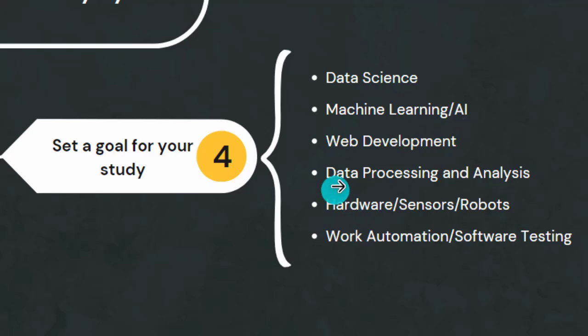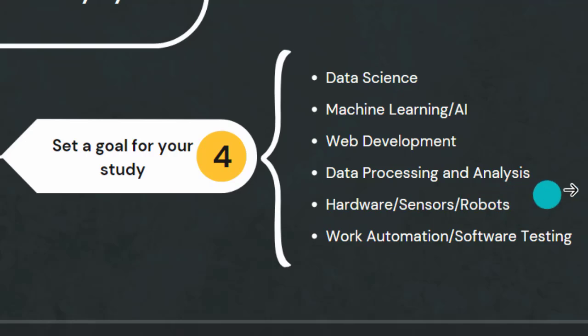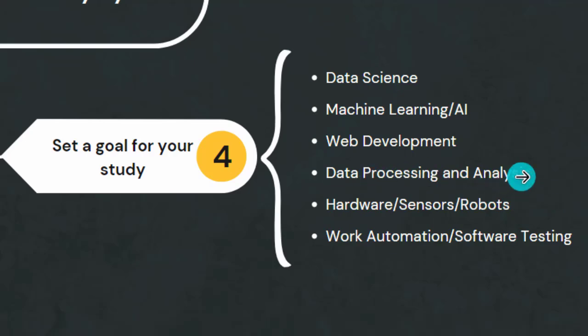If you want to use Python for data processing and analysis, you need to start with libraries like Matplotlib, Pandas, and a lot of stuff. So you need to set your goal, you need to write your stats. Don't start everything at the same time, because there's this kind of secret: if you dominate one of these, easily you can jump into others. For example, if you dominate data science, easily you can use things for machine learning, AI, and data processing and analysis, because even those things, somehow they are inside of data science. So that's why just master one. With that one, easily you can jump into others.